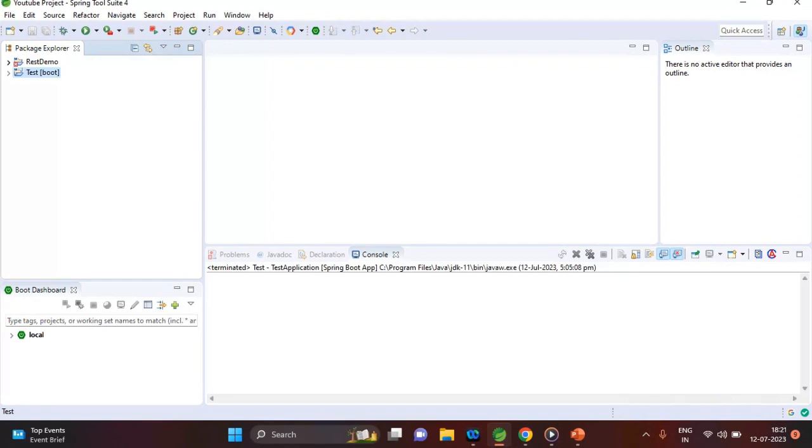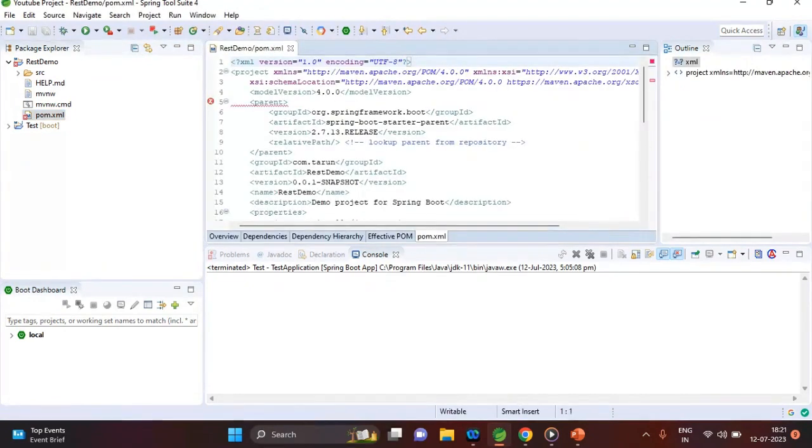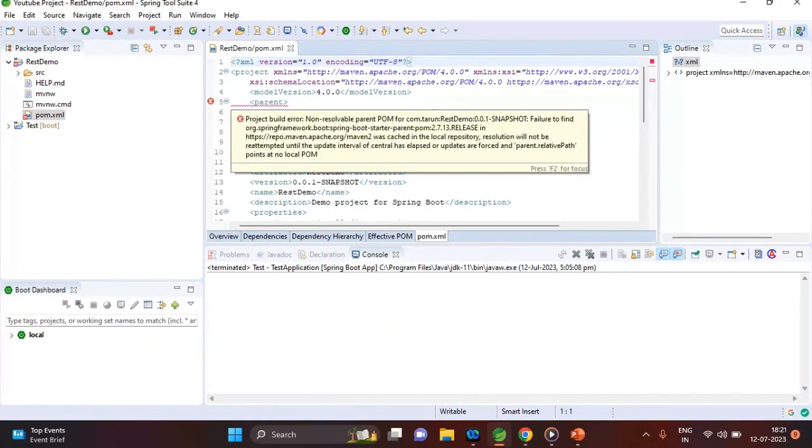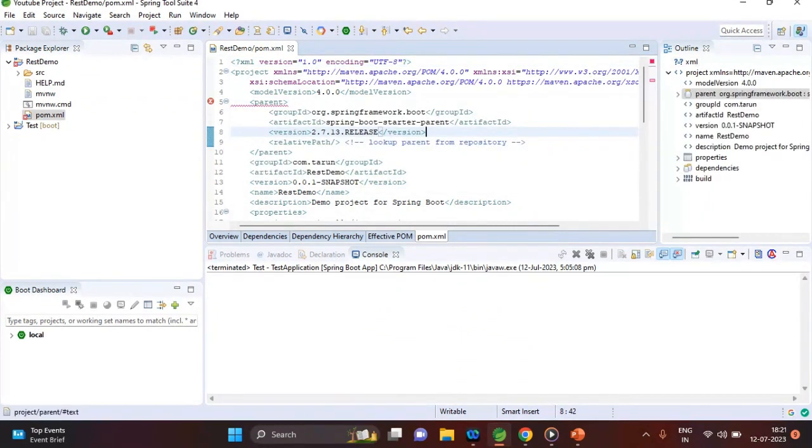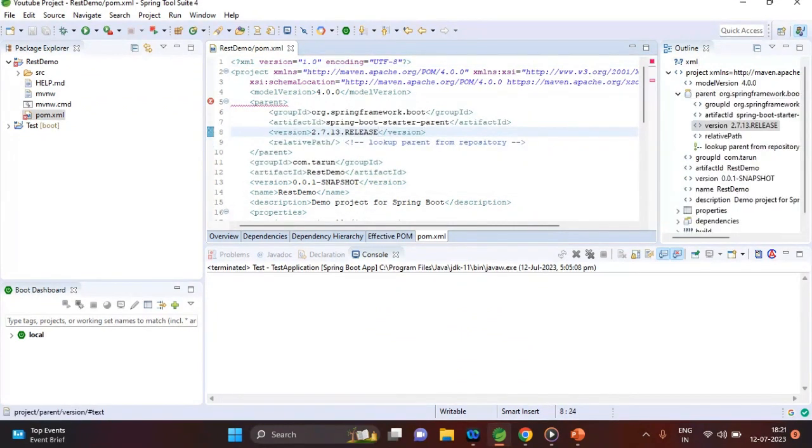So we got the project here, REST demo, but it is showing an error. What is the error? The error says non-resolvable parent POM for com.restdemo. I think this is a versioning issue, so just use version 2.1.1 and save the project.